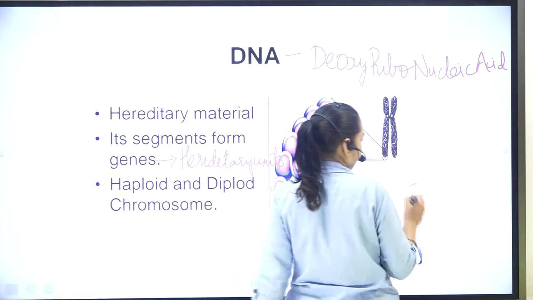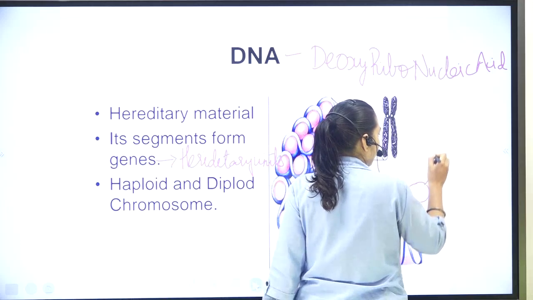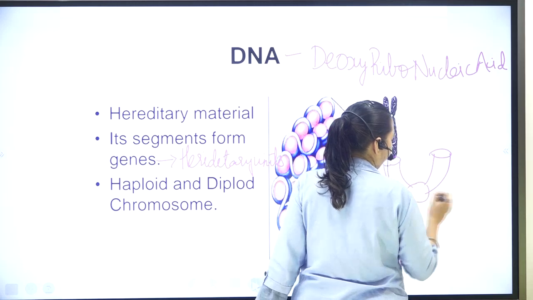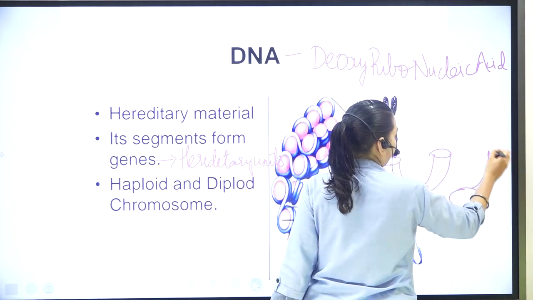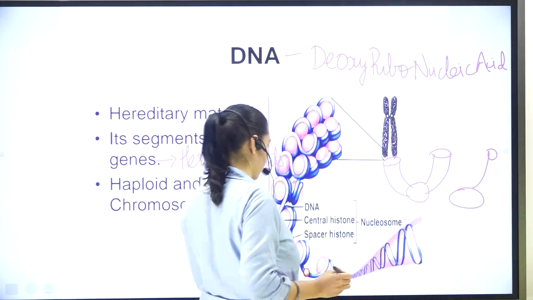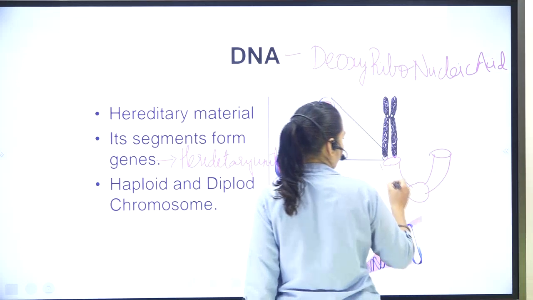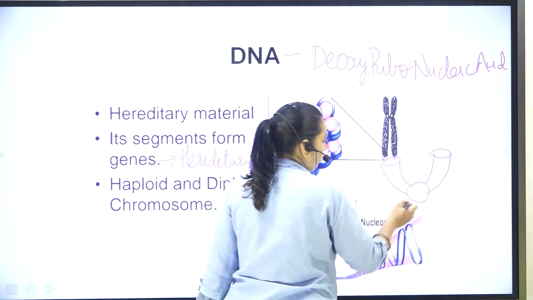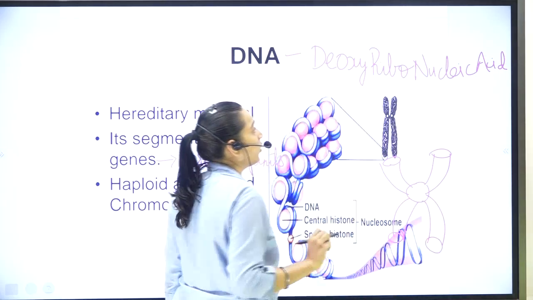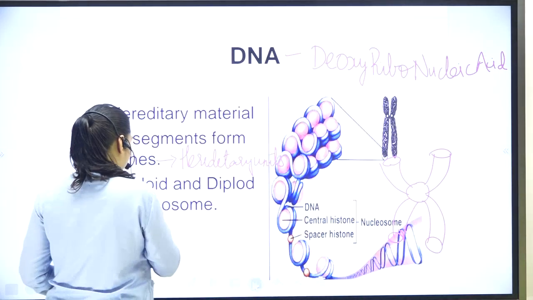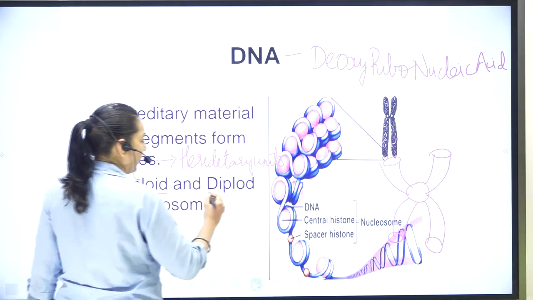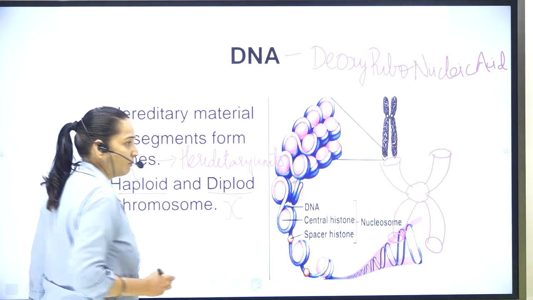Haploid means like this, half of the structure, and diploid means like this, the entire one. If it has all the four arms, then this is diploid. If you want to represent haploid, it is denoted by just one single arm. Diploid is denoted by the double arms.